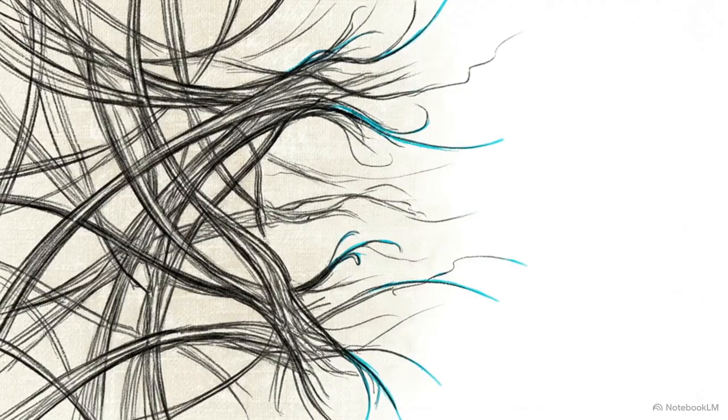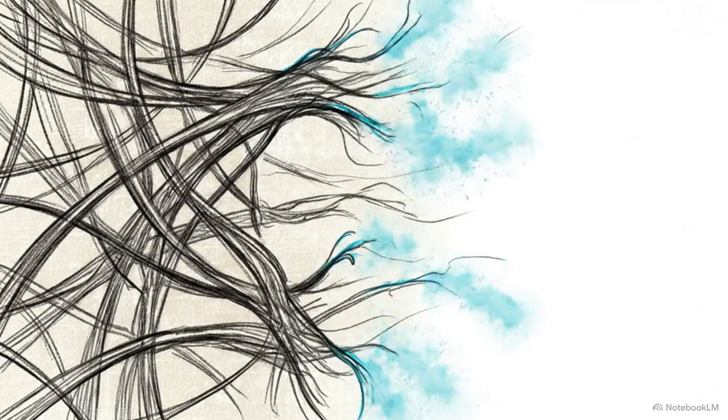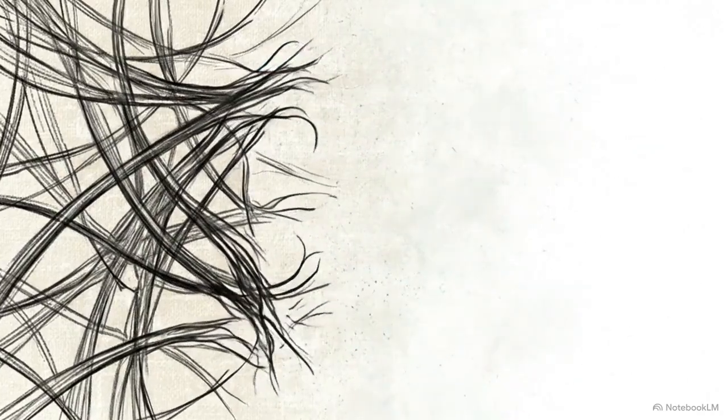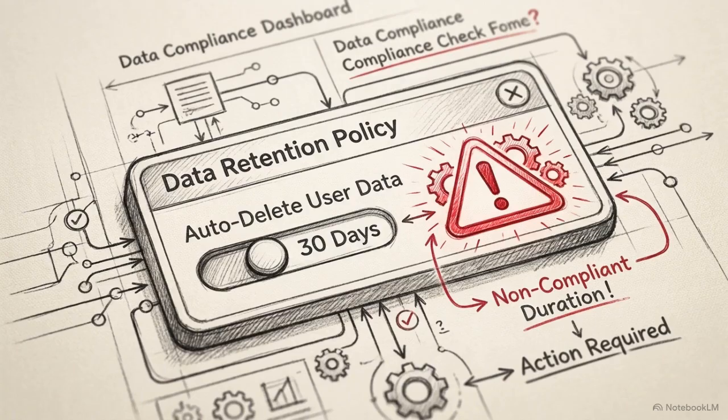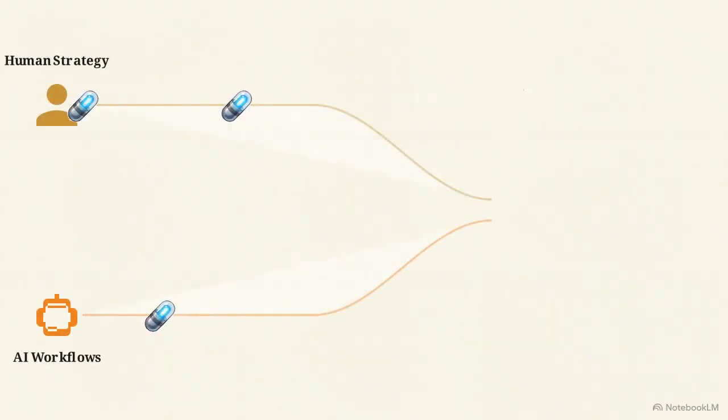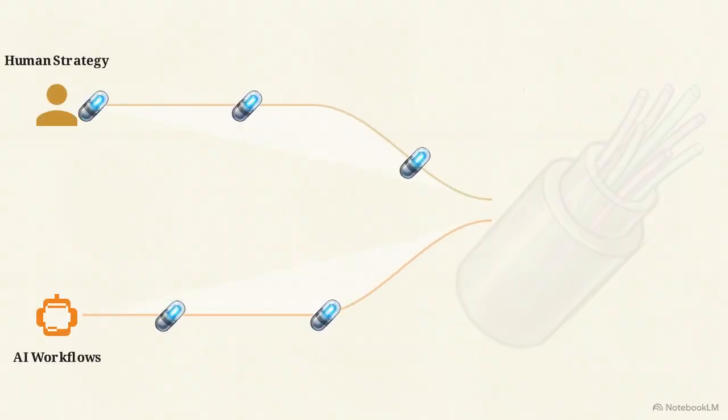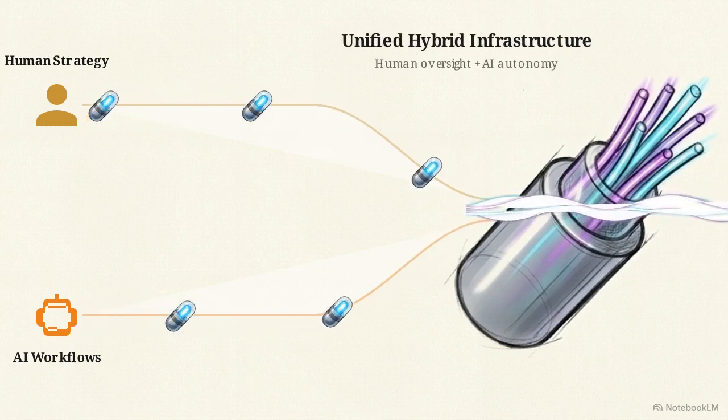This requires automated data purging. The agent must locate and purge that record across every connected database, including CRMs and enrichment providers. If an architecture cannot autonomously delete a user's data across all integrated systems within 30 days, the AI becomes a significant regulatory liability.